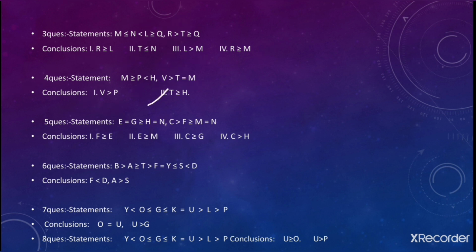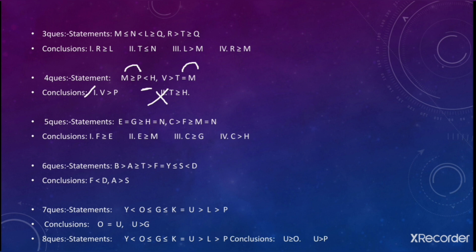Fine. So next we need to see the second one. T greater than is equal to H. We can move from T to M and from M to P, but after P we have the closing gate. If we have the closing gate we cannot move to H. So in this way this also goes false. Fine.